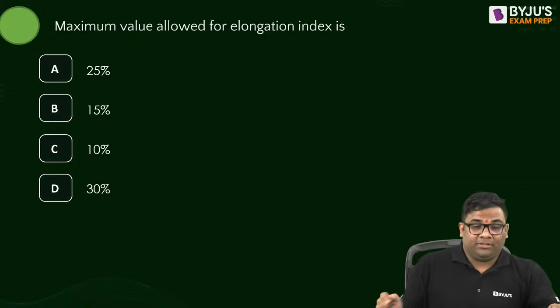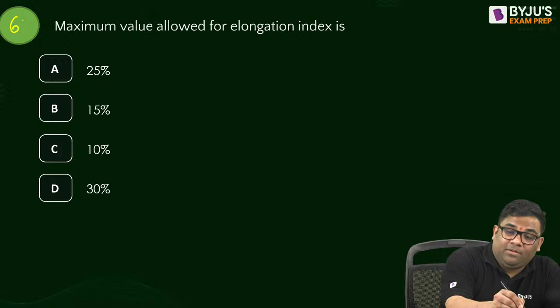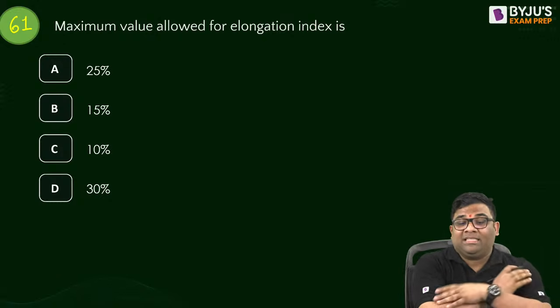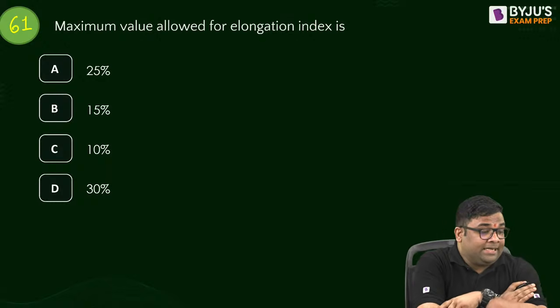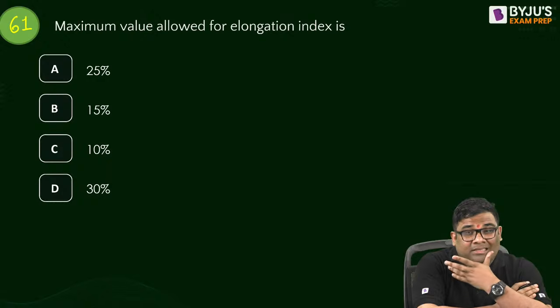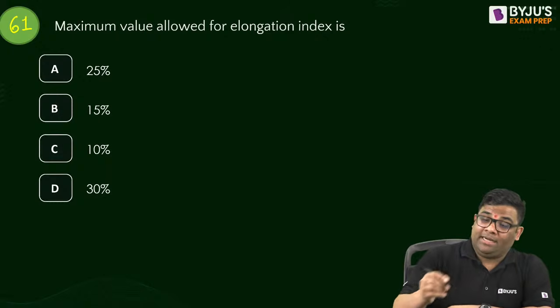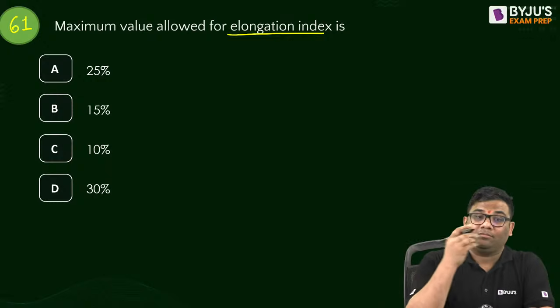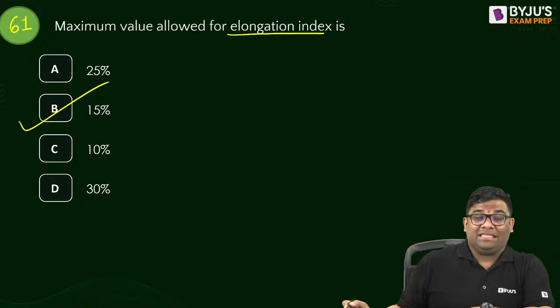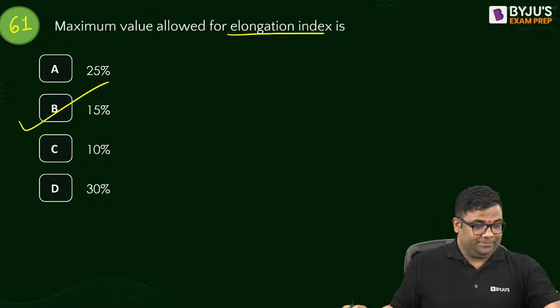Okay. Next question, 61st question. The maximum allowed for elongation index. What is the maximum value allowed for elongation index? Answer this. Straightforward. Maximum value elongation index. Yes, it is B. It is B. Remember this.